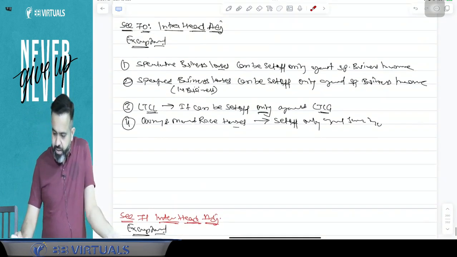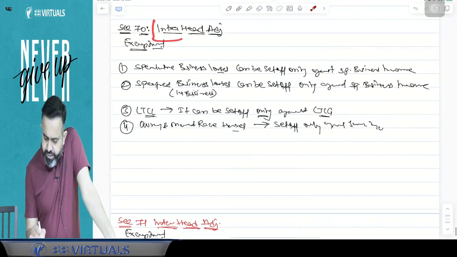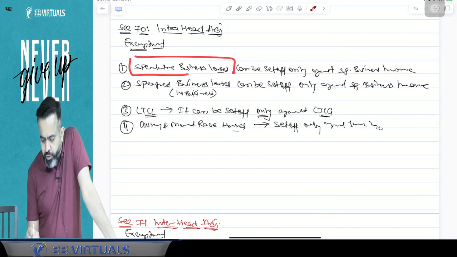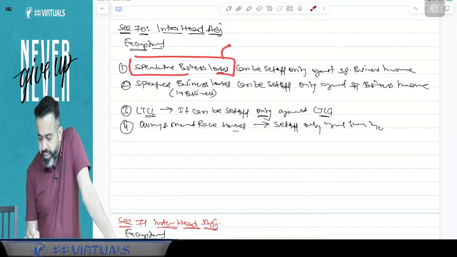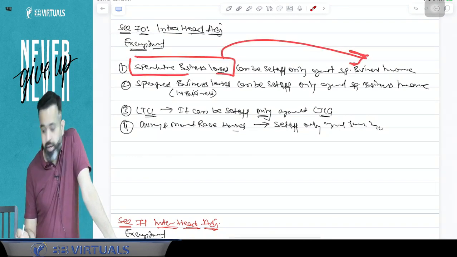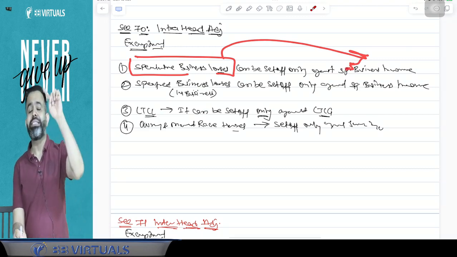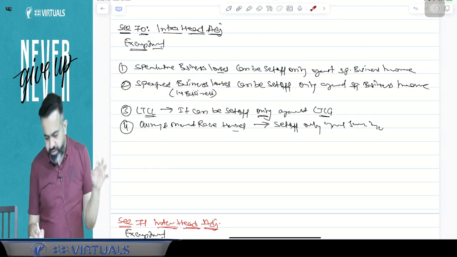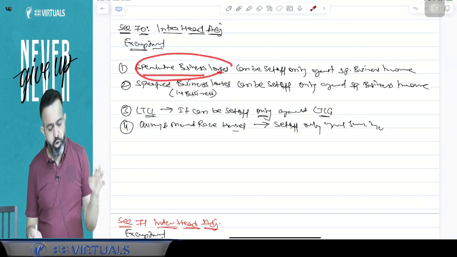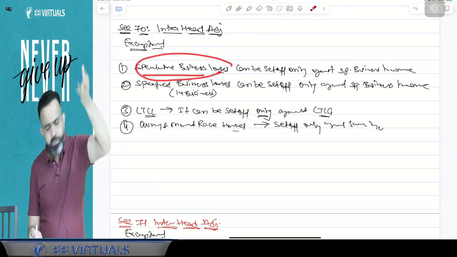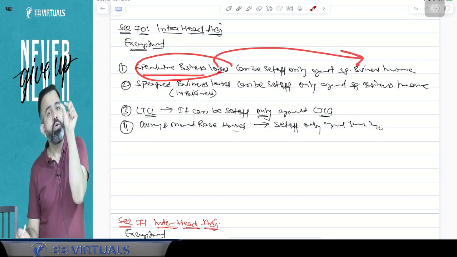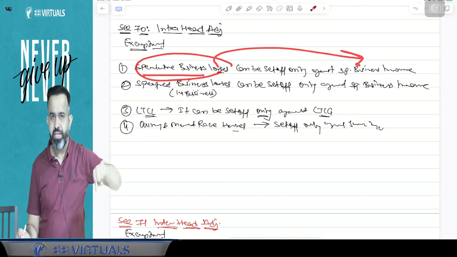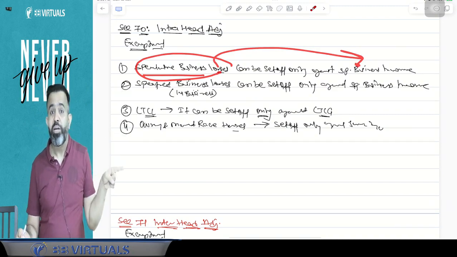When I mentioned it in intra-head adjustment, it means a speculative business loss can be set off only against speculative business income. You cannot set it off against any other business income. For example, if there is a speculative business loss, you cannot set it off against coaching class business income.